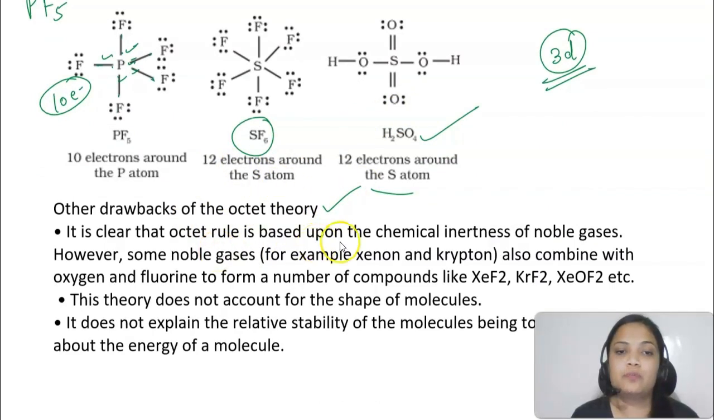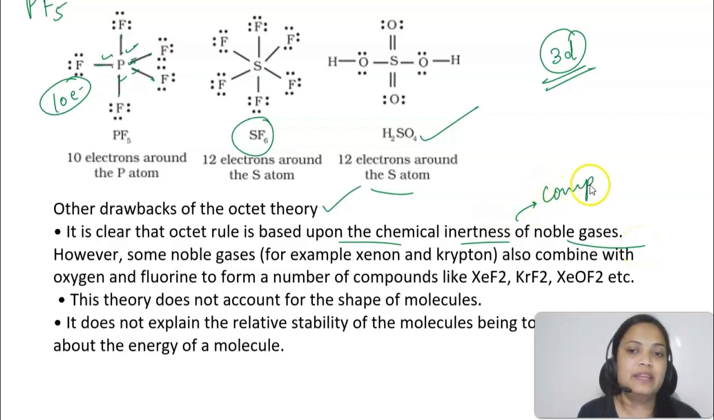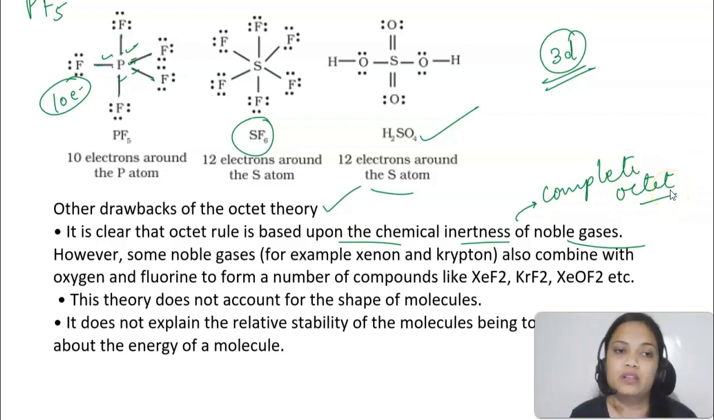Some other drawbacks are that the octet rule is based upon the inertness of noble gases. The octet rule is based on the idea that noble gases have a complete octet and other atoms try to become like their nearest noble gas. But you know that there are some exceptions like xenon and krypton. They actually combine with oxygen and fluorine to form some compounds. So this octet rule cannot explain how these noble gases are forming compounds.